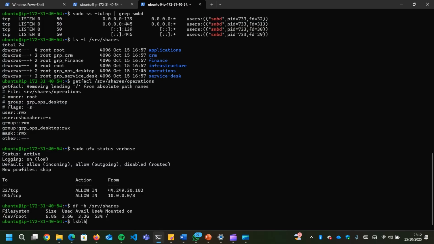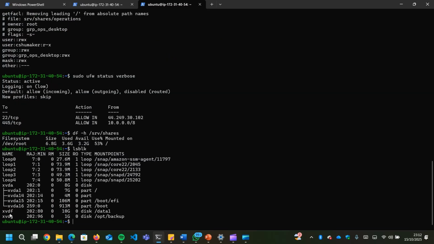You can see here that I created two other ones, XVDF and XVDG, which were 10 gig and 1 gig respectively. The mount point for the 10 gig is data one, and for the 1 gig is opt and backup. So the next thing that I'm going to show here is the security measures that we took.